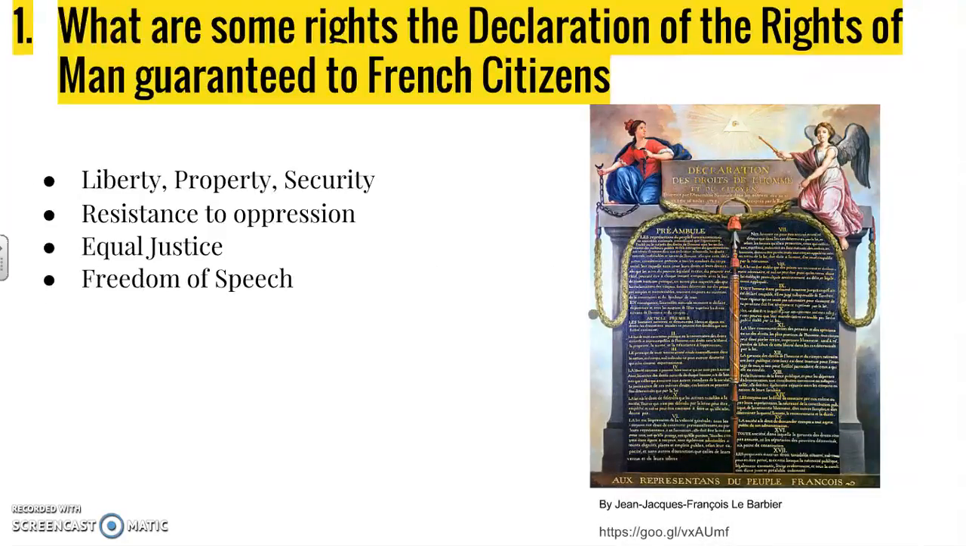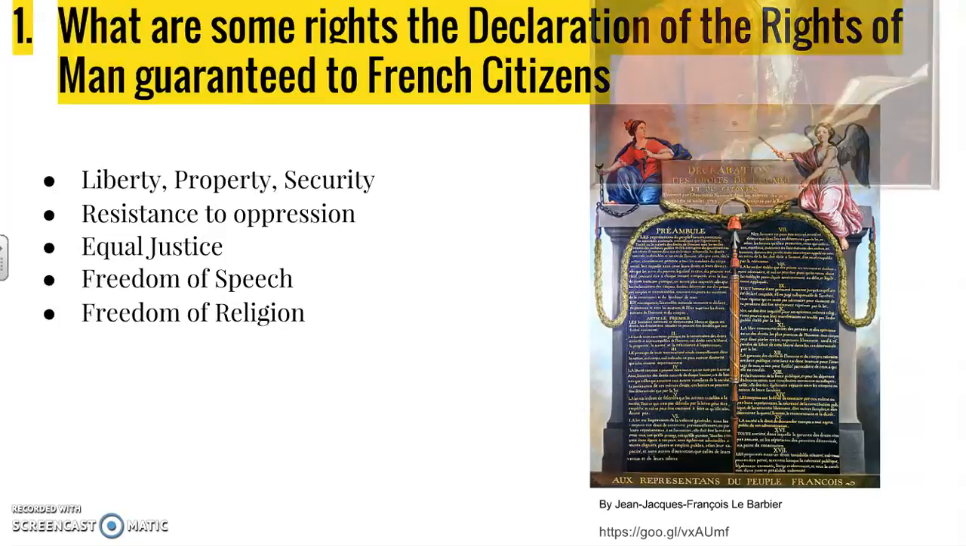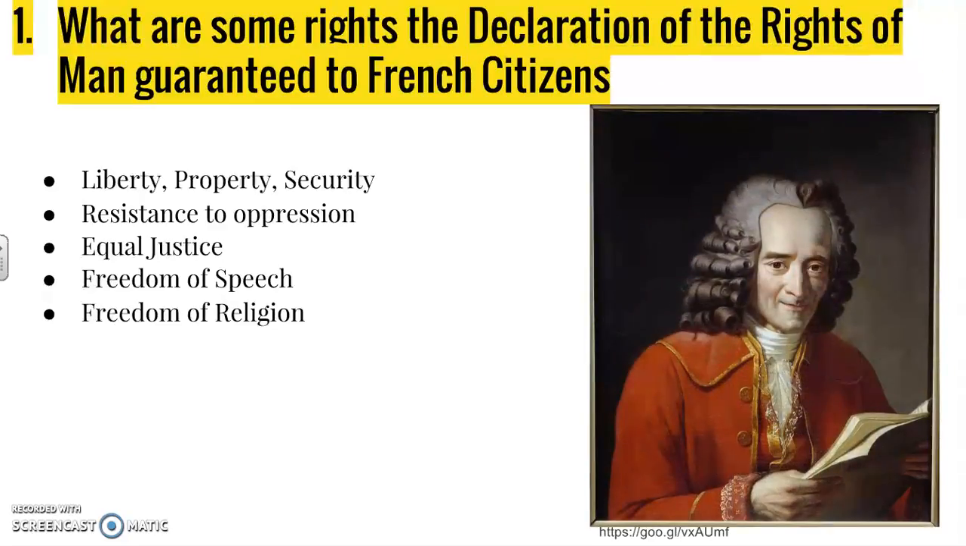And finally, freedom of speech and freedom of religion are two other types of rights that are guaranteed or championed in the Declaration of the Rights of Man. And you all remember who used to champion both of these things, and that's the one and only Frenchman named Voltaire.